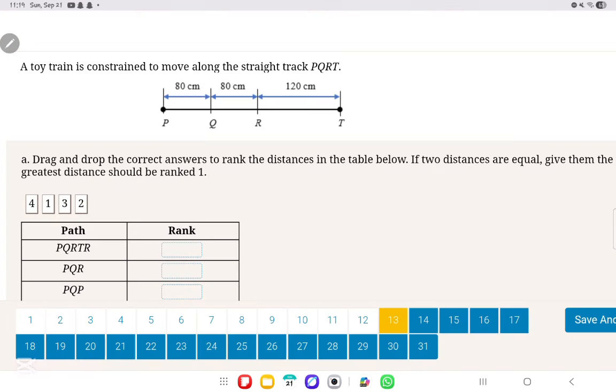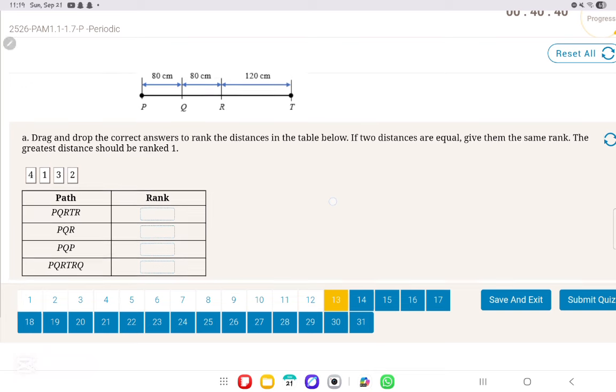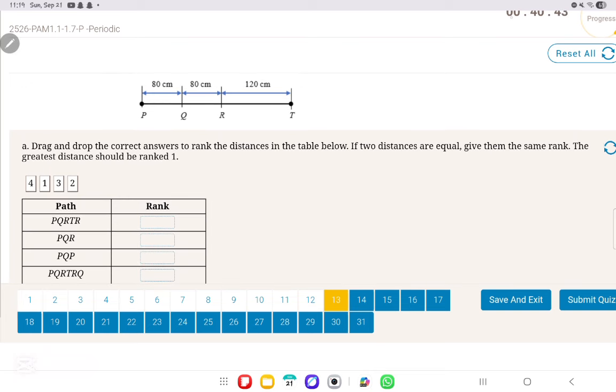Now, we move on to question number 13. It says drag and drop the correct answers to rank the distances in the table below. If the distances are equal, give them the same rank. We are dealing with distance. Which has a greater distance? Let's start with PQRTR: PQ, QR, RT, TR. So how much is the total? 80 plus 80 plus 120 plus 120, which is 400 centimeters moved.